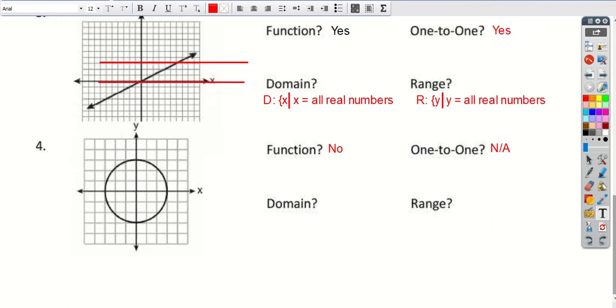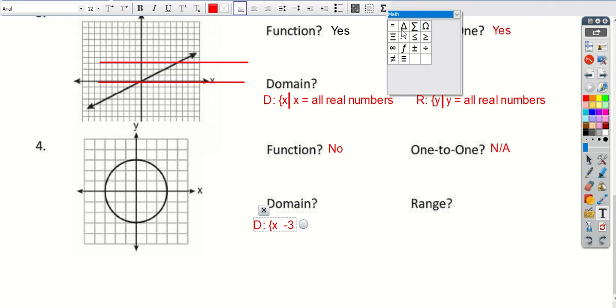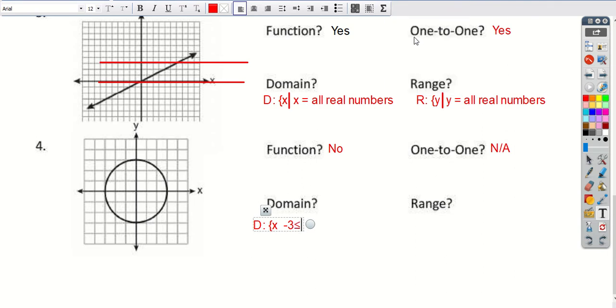We can still figure out the domain of this relation. The domain would be the x values, right, such that x is actually in between two numbers, right? So it's -3, and we want to go with is less than or equal to x, which is less than or equal to 3.